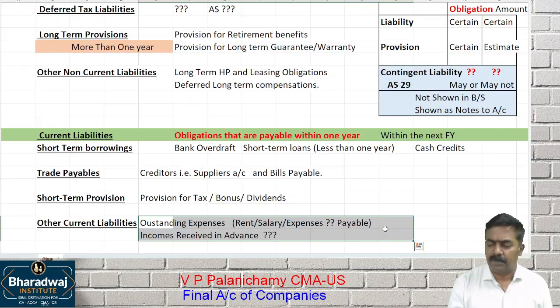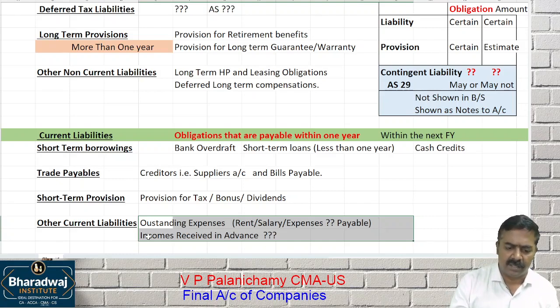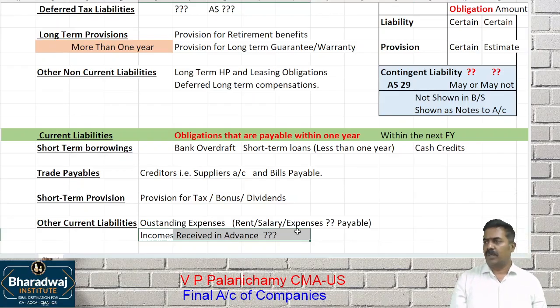Name any expense payable. It can be tax payable, rent payable, salary payable, expense but not paid. That will come as which one? Other current liability. Any income taken in advance, that will come as which one? Other current liabilities.